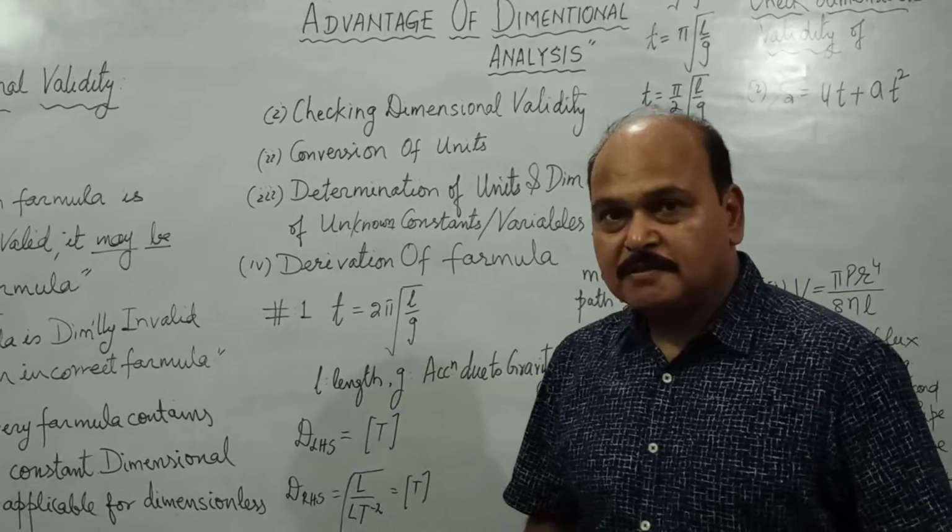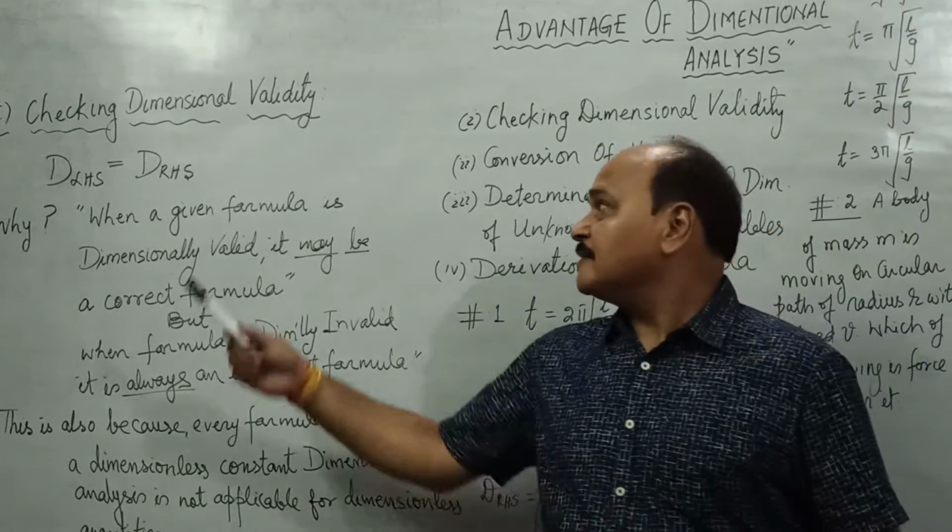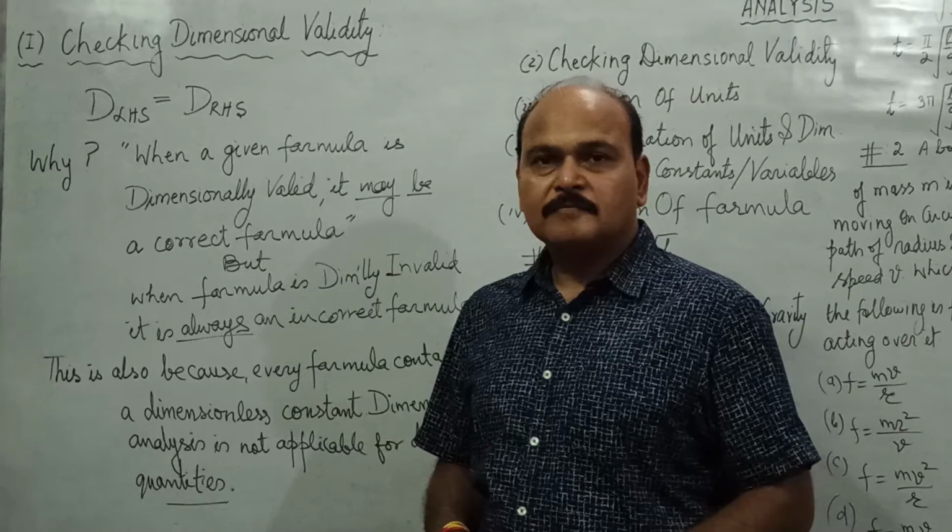So let's study advantage number 1, that is checking dimensional validity.